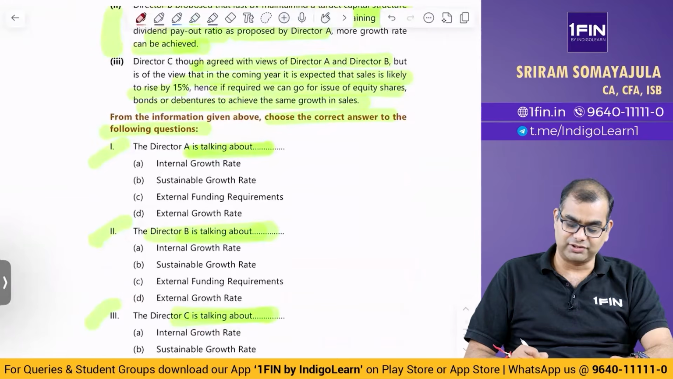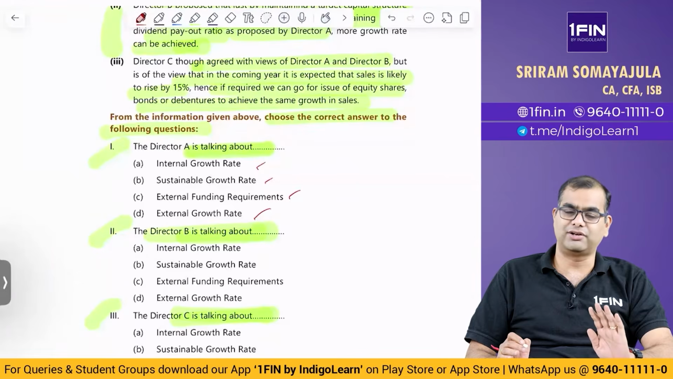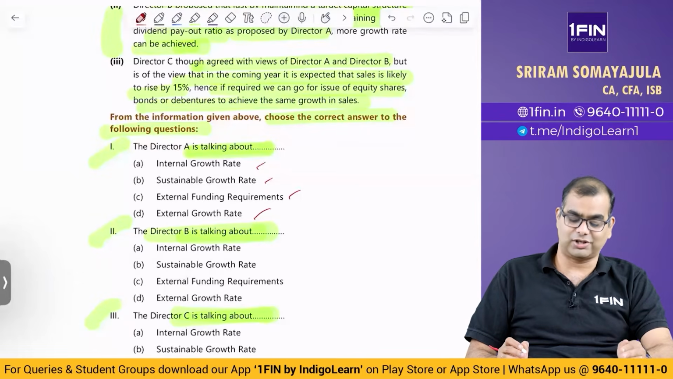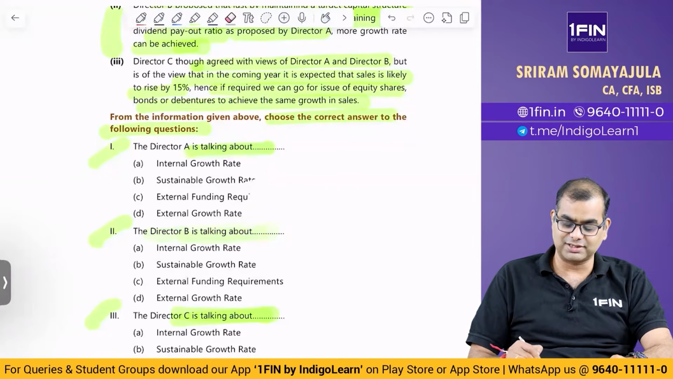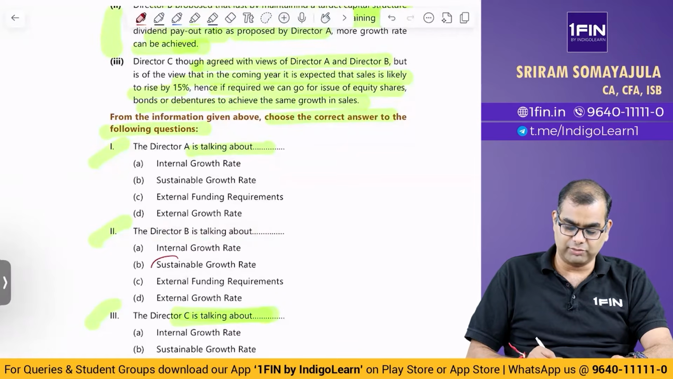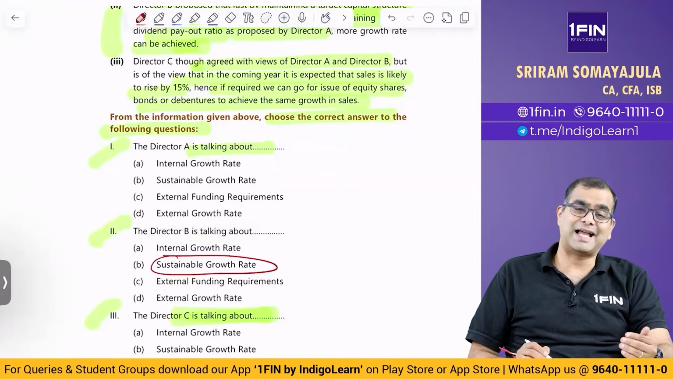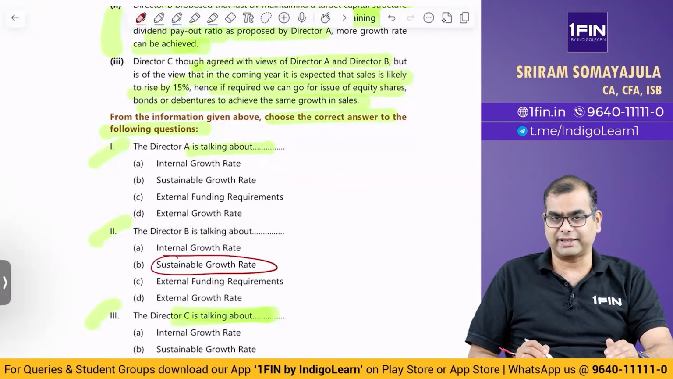What are the options they have given you? See, internal growth rate, sustainable growth rate, external funding requirement, external growth rate. But there is nothing called external growth rate. Internal growth rate also I have not heard of. So, what do you answer in this situation? See, very clearly B, or the question number 2, right, is talking about sustainable growth rate because he has added to the points of whatever Director A has said.